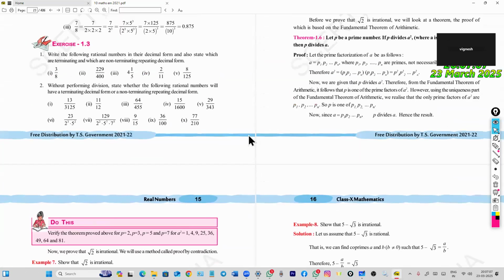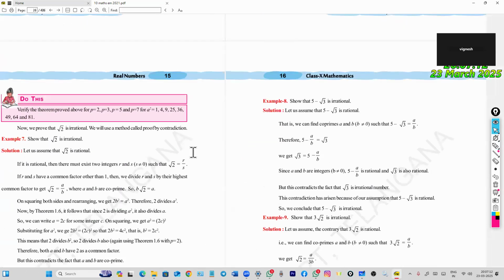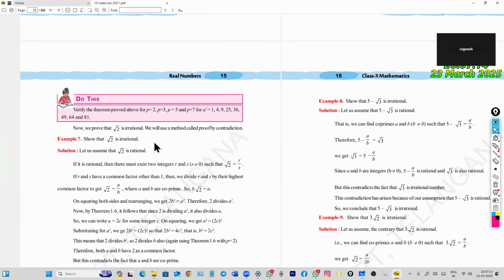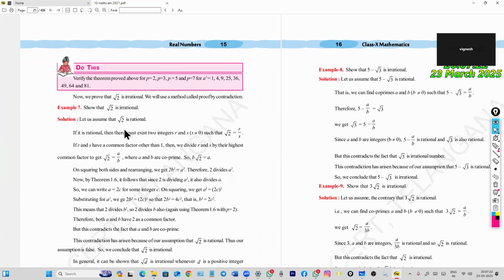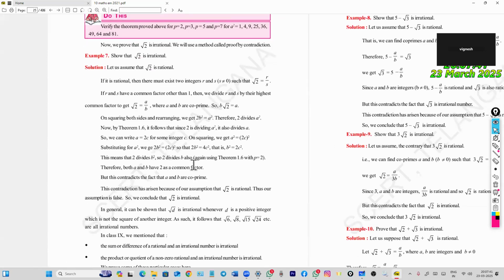Now we have to show irrational numbers. For example, show that root 2 is irrational. First we have to assume that root 2 is a rational number. Then it should be in the form of a by b, with b not equal to 0. If a and b have common factors other than 1, we divide them so a and b have highest common factor 1. Root 2 equals a by b, then b root 2 equals a. On both sides we have to square.